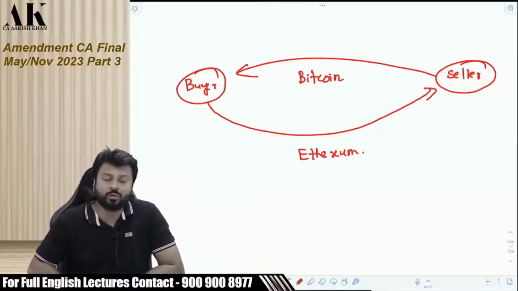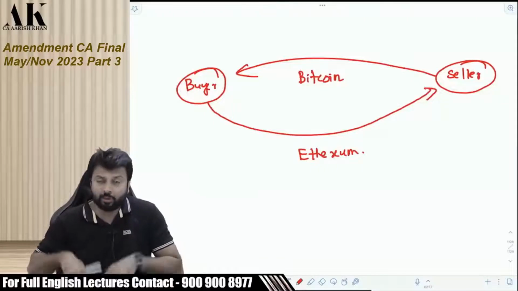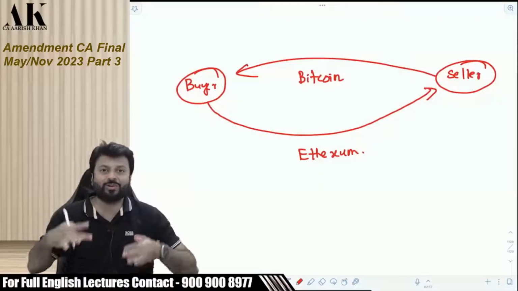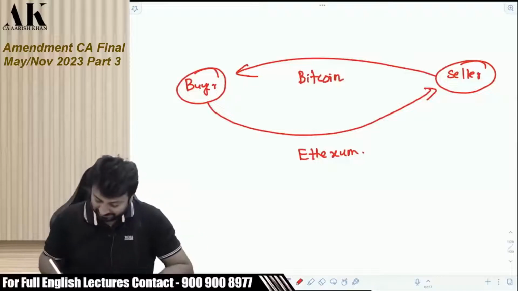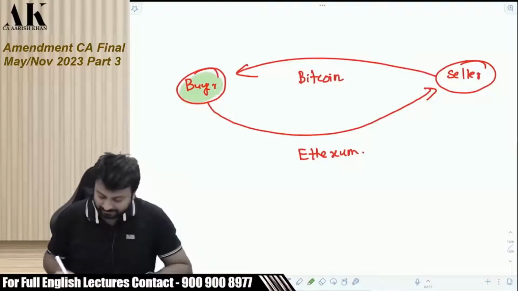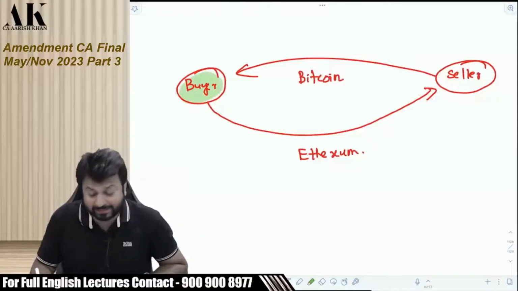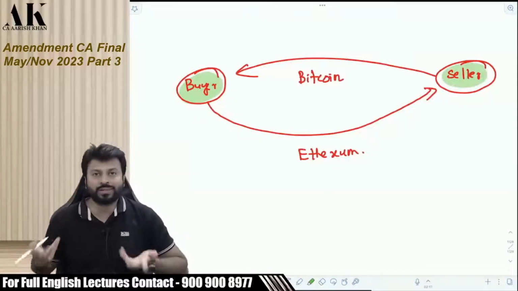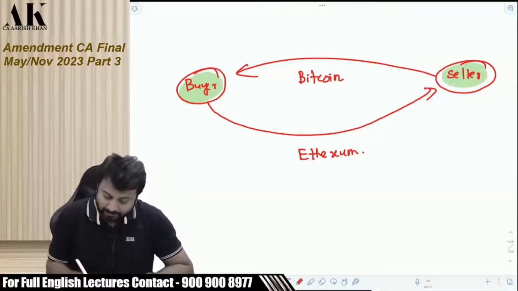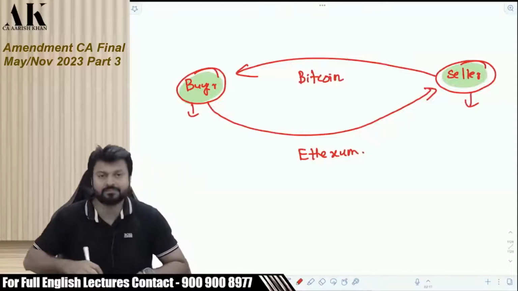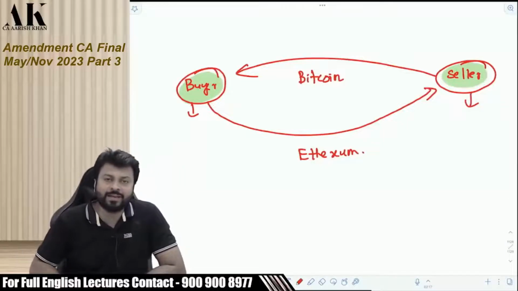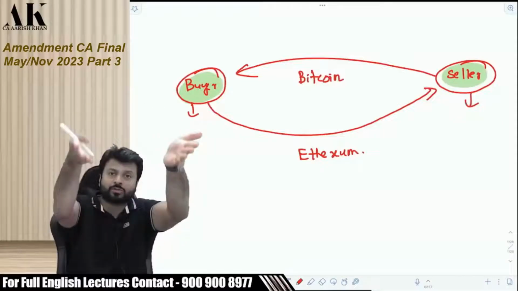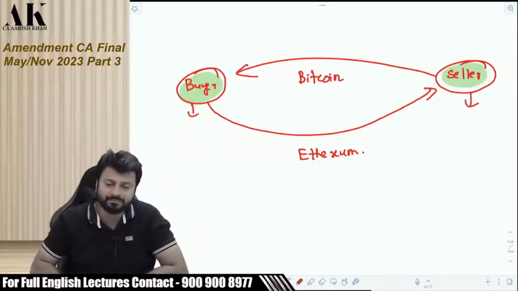So here the question is, we both are buyers now. I am buying Bitcoin, but this seller is also buying Ethereum. So now the TDS obligation will come on both. The TDS obligation will come on me also and on the seller also, because the seller is also a buyer of Ethereum.